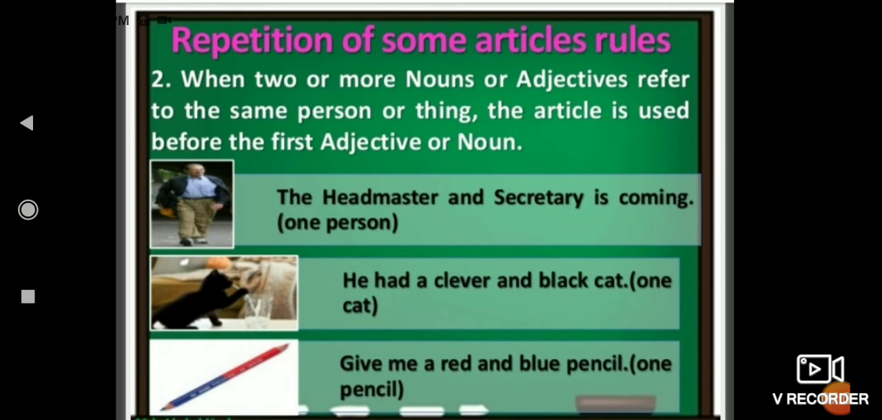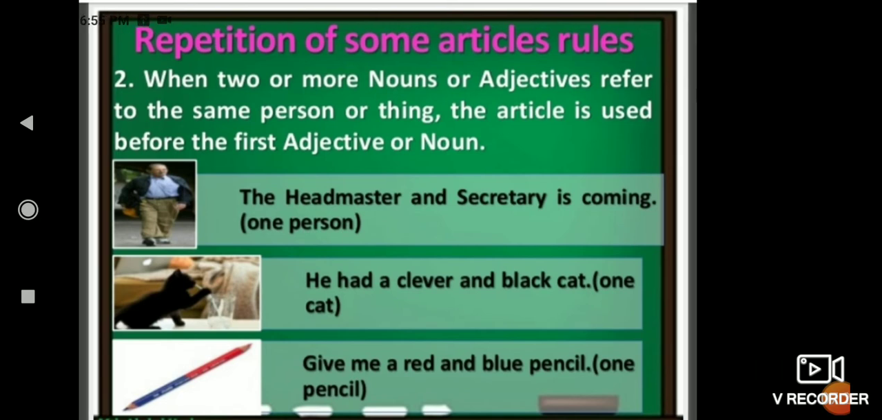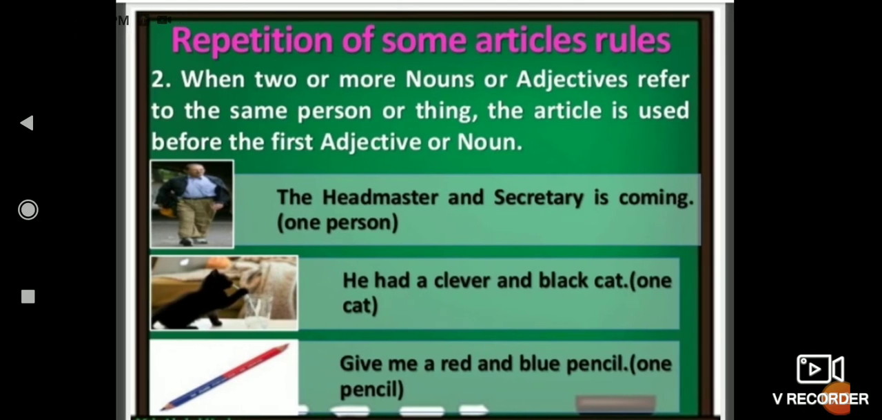So here, in "the headmaster and secretary," when two or more nouns or adjectives refer to the same person, the article is used before the first. So we place the article before the first noun only, that is, the headmaster. "He had a clever and black cat." Here two adjectives are used for one single cat. So here we will place an article before the first adjective.